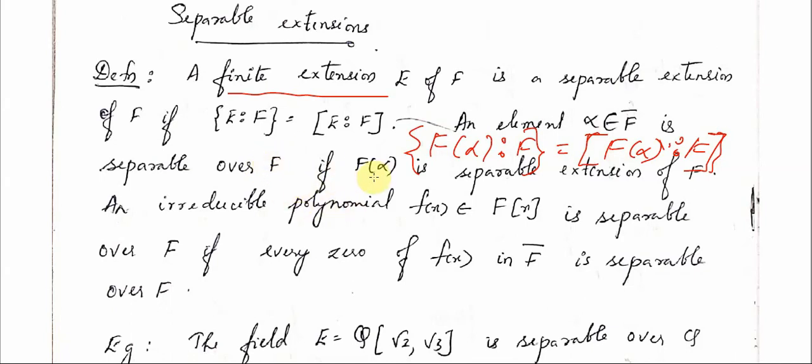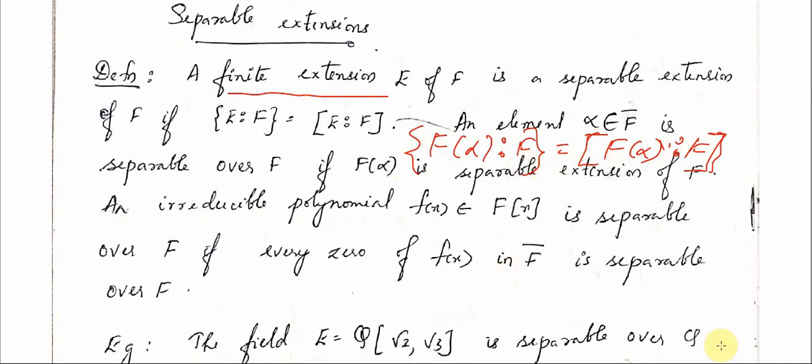Now, how do we say an irreducible polynomial is separable? An irreducible polynomial f(x) is separable over F if every zero of f(x) in F closure is separable over F. You take any zero of f(x), it will be separable, that is, any zero alpha of f(x) will satisfy this property. Then in that case we say that the irreducible polynomial f(x) is separable.